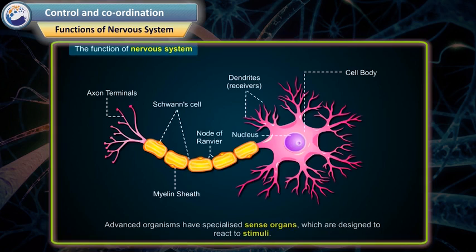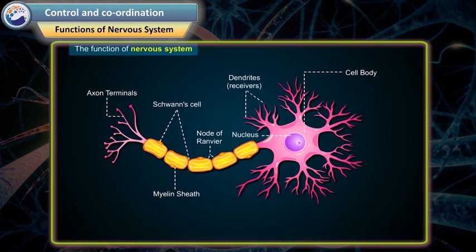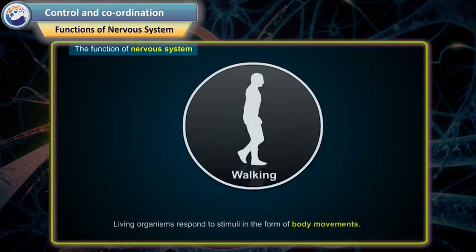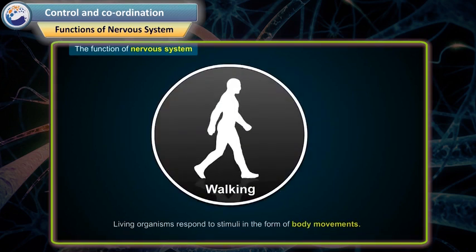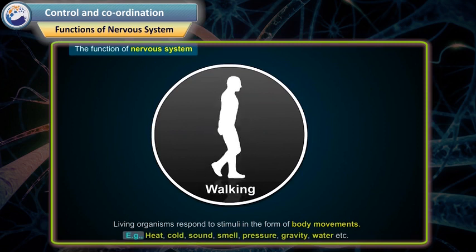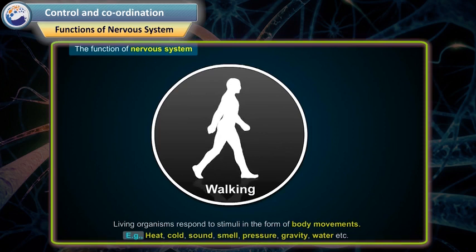Advanced organisms have specialized sense organs, which are designed to react to stimuli. These are often called receptors and are sensitive to one stimulus. Example, skin to touch, eyes to light patterns, etc. The changes in the environment to which living organisms respond are called stimuli. Living organisms respond to stimuli in the form of body movements. Example, heat, cold, sound, smell, pressure, gravity, water, etc.